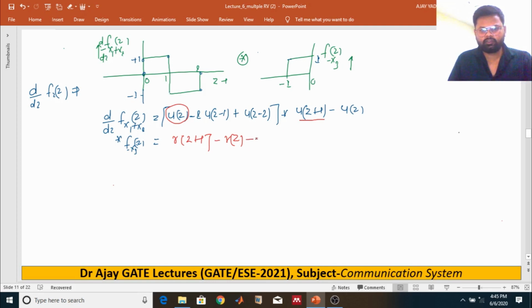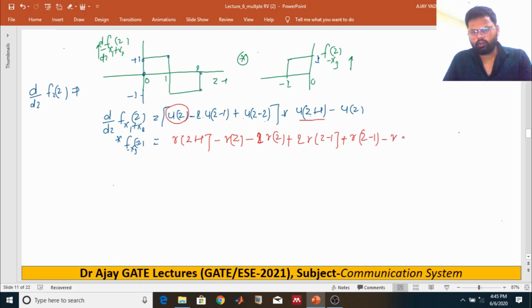Just putting those values, you will get minus 3 minus 2 r of z. What about this one: minus 2 minus minus will be plus, you will get r of z minus 1. And this one is plus r of z minus 1, and minus plus minus is minus, so it will be r of z minus 2.